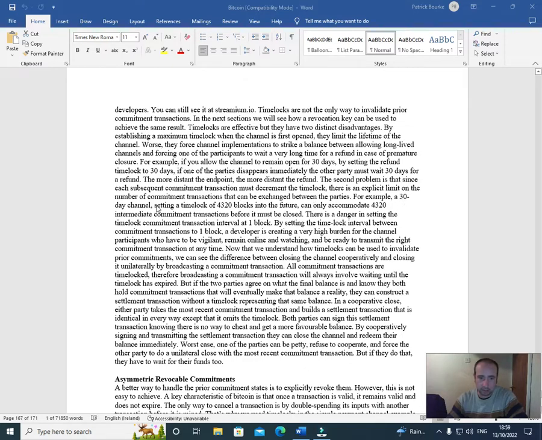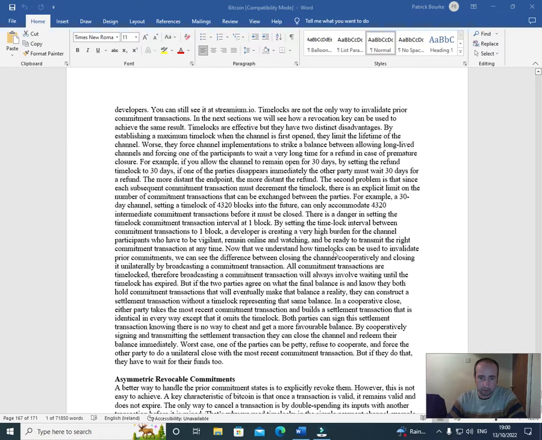For example, a 30-day channel setting the time lock of 4,320 blocks into the future can only accommodate 4,320 intermediate commitment transactions before it must be closed. There is a danger in setting the time lock commitment transaction interval at 1 block. By setting the time lock interval between commitment transactions to 1 block, a developer is creating a very high burden for the channel participants, who might have to be vigilant, remain online and watching, and be ready to transmit the right commitment transaction at any time.